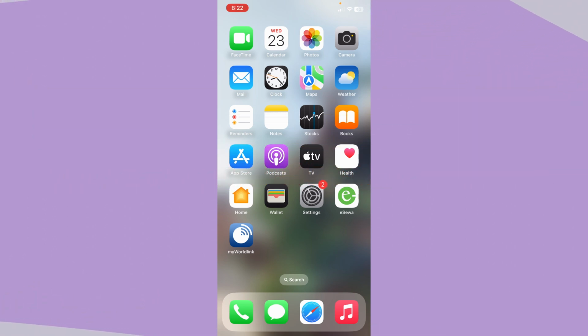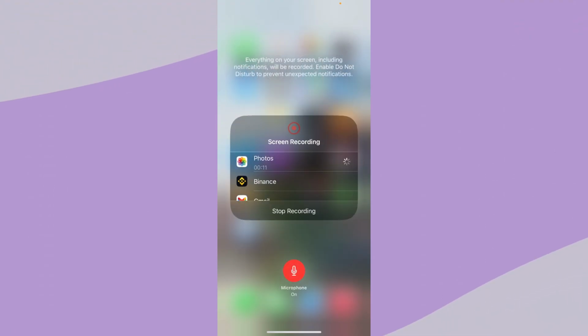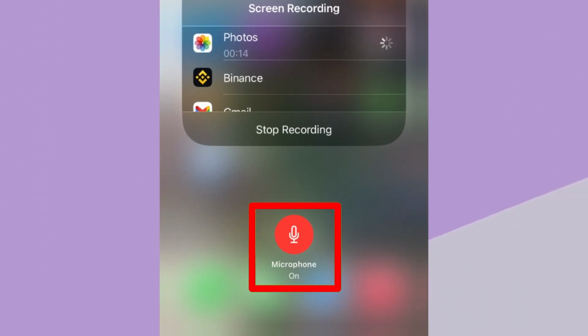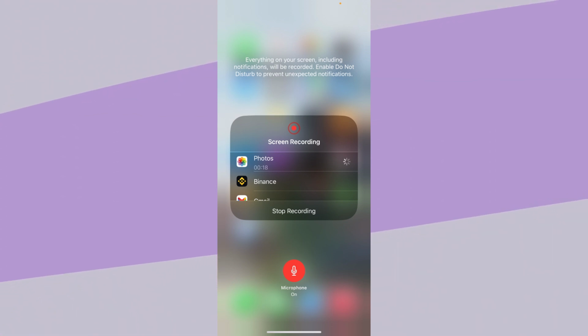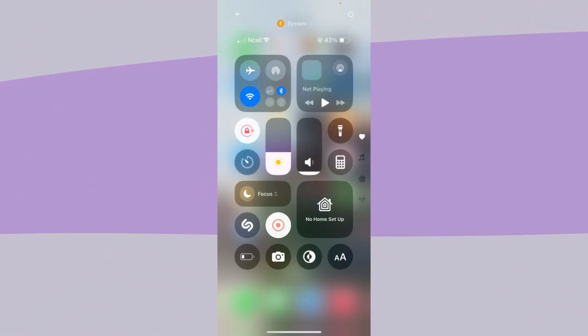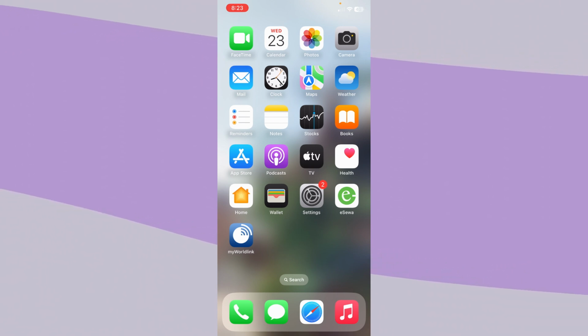Swipe down from the top right of your screen and hold on the recording button. Once you hold on the recording button, you will see the microphone option. Click on it. If it is red, that means your microphone is on. If it is grayed out, that means your microphone is off. Click on it and make it red and your microphone will be on, and the next time you screen record, your screen's volume and your sound will also be recorded.